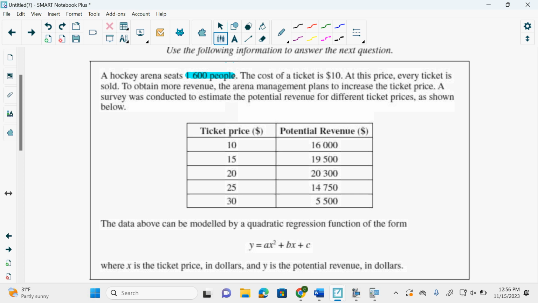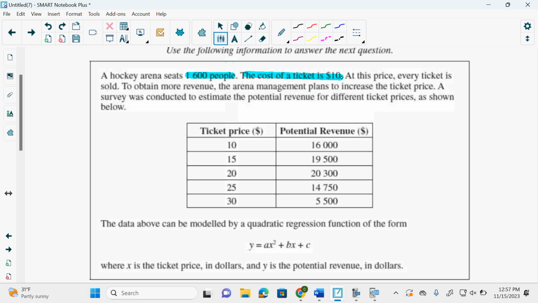Cool. So it says the cost of a ticket is $10, right? So currently the cost of the ticket is $10. Now it says at this price, every ticket is sold. To obtain more revenue, the arena management plans to increase the ticket price. So they're going to increase it. And then if they increase the price, they might lose a few people from coming. Correct? So they may lose a few people, but they might make more money still, because the increase in price and a little less people could actually make us a bigger revenue. Right? So currently their max revenue is $16,000. Do you see that? At 10 dollars times 1,600 people, it's 16,000.